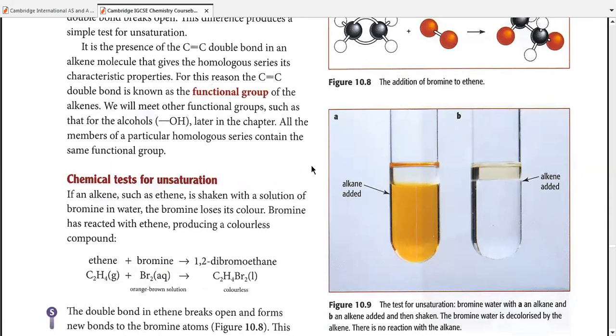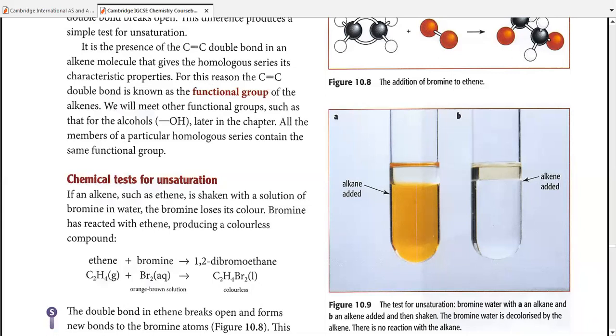which means if we have an alkene in front of us, we cannot differentiate between them on the basis of naked eye observation, because alkanes in the form of gases and alkenes in the form of gases are pretty much similar to one another. However, if we talk about liquids and solids, with a minor difference, they're also close to one another in naked eye observation. So if I put an alkane in front of you and an alkene, you won't be able to judge it on the basis of naked eye observation. Hence, what do we need? We need a test to finalize which one of them is alkane and which one of them is alkene.